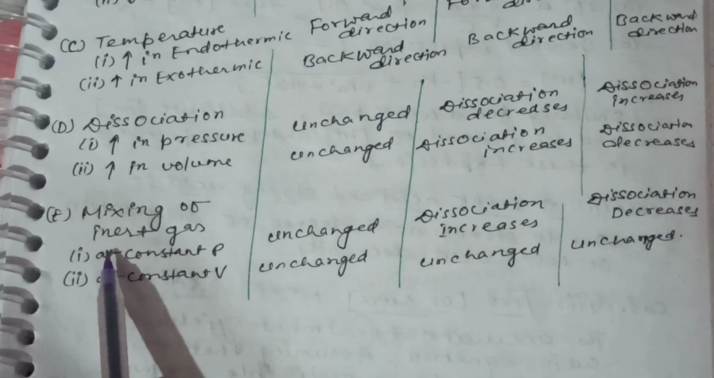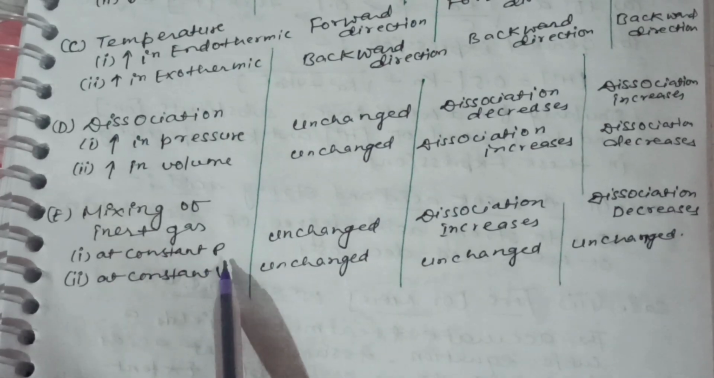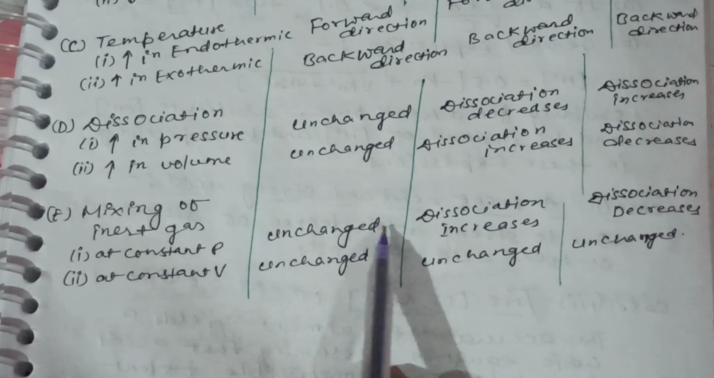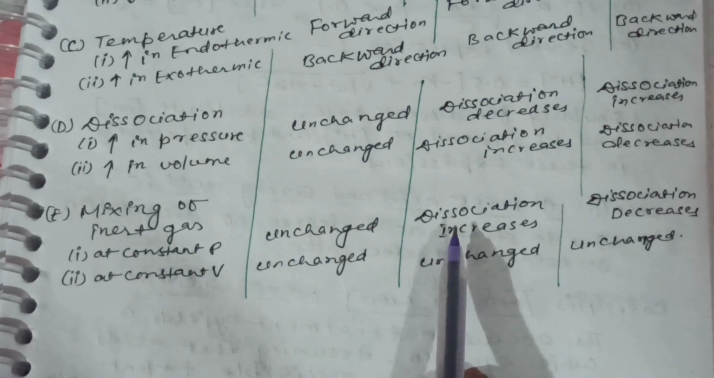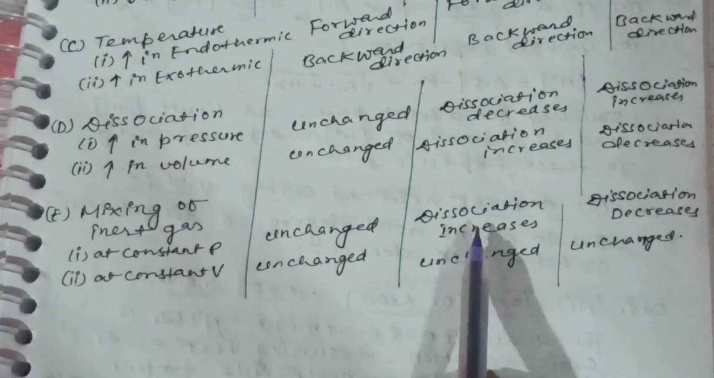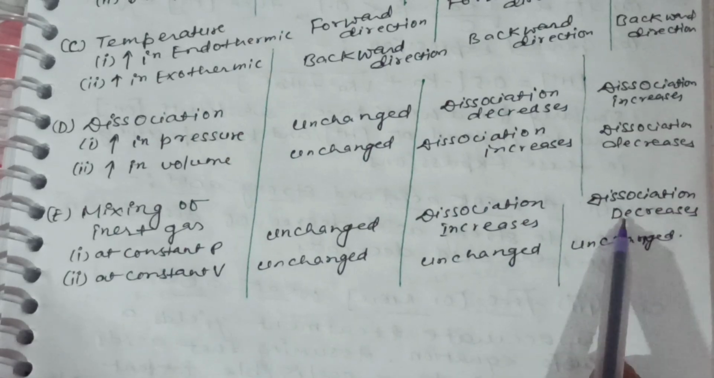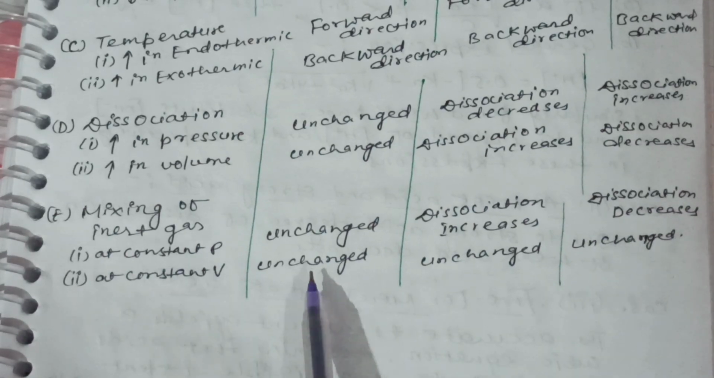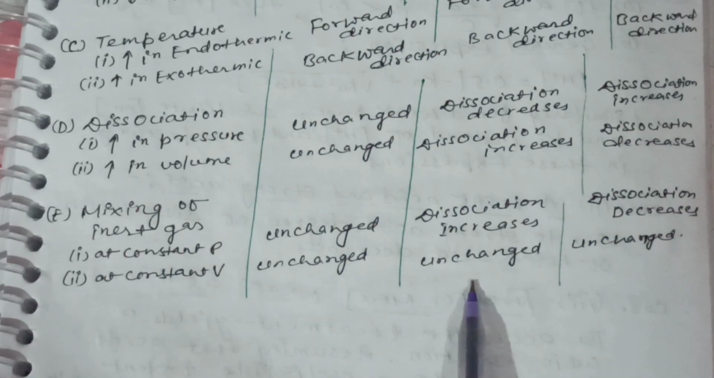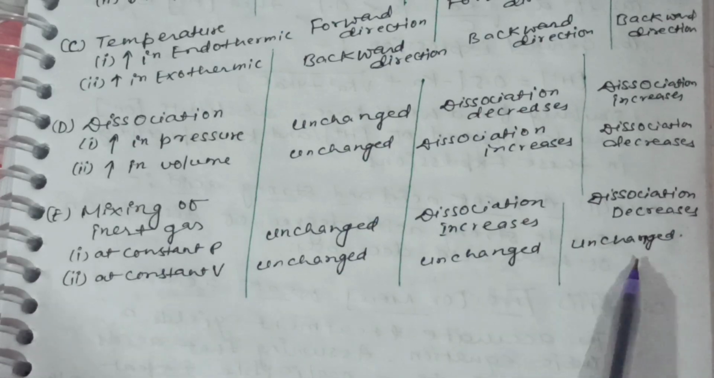Now, mixing of inert gas at constant pressure: A ⇌ B, unchanged. A ⇌ 2B, dissociation increases. 2A ⇌ B, dissociation decreases. At constant V: A ⇌ B, unchanged. A ⇌ 2B, unchanged. 2A ⇌ B, unchanged.